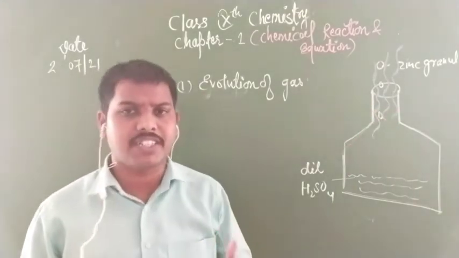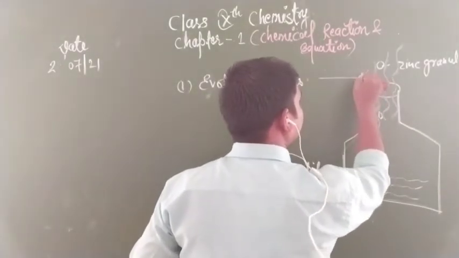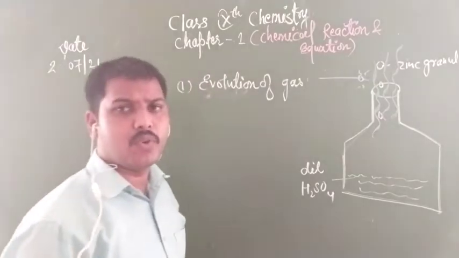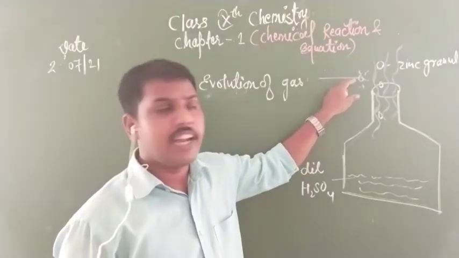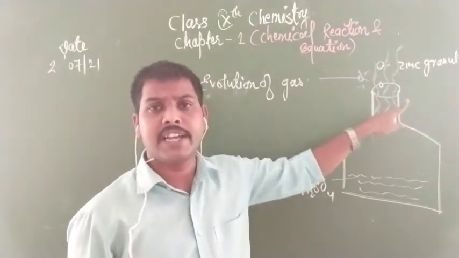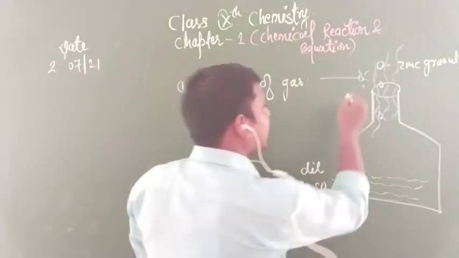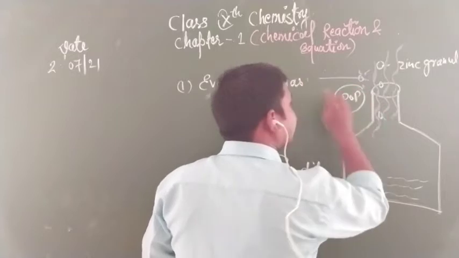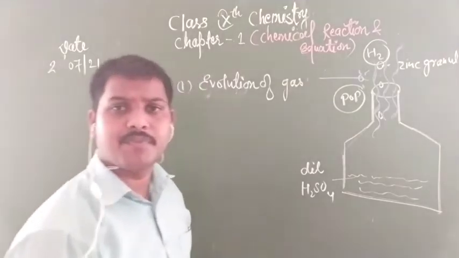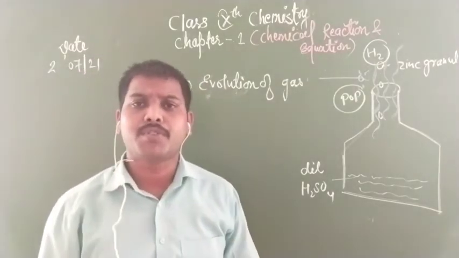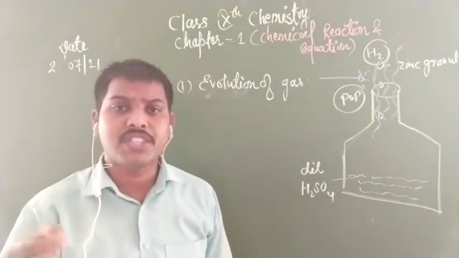When the spark comes in contact with this gas, if it burns with a pop sound, then this gas is hydrogen gas. Clear everyone? This is also the identification of hydrogen gas.